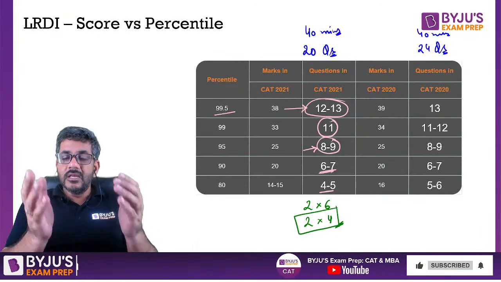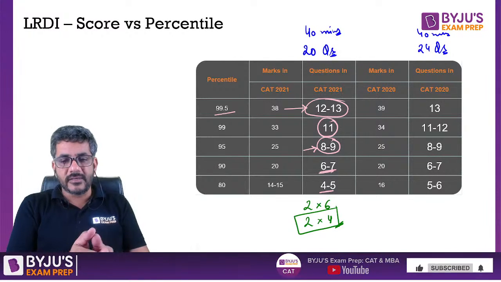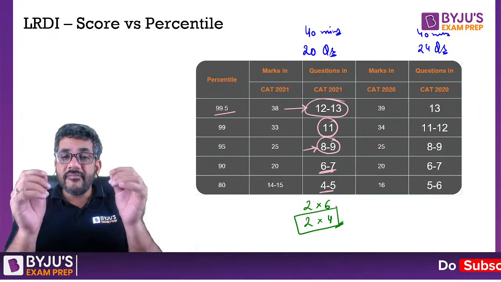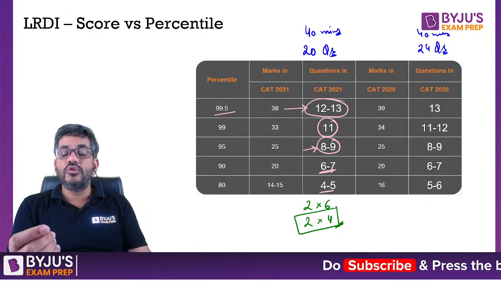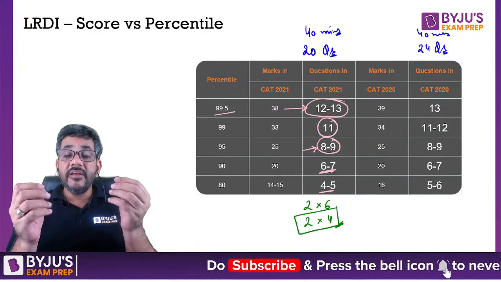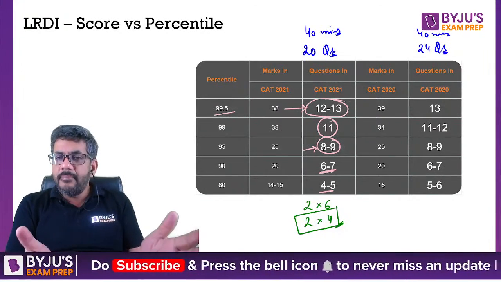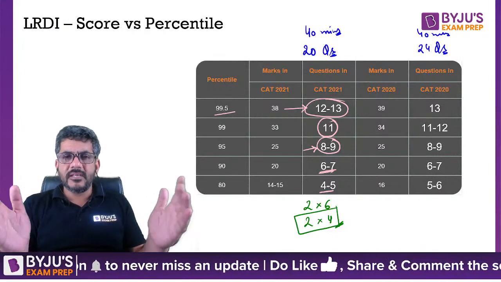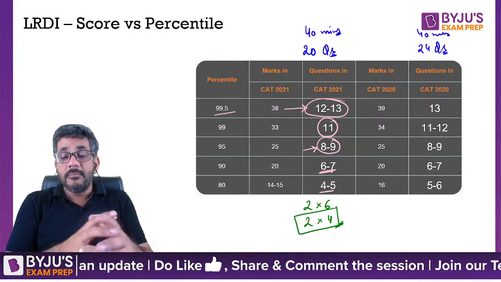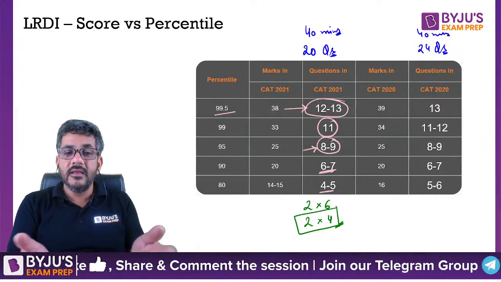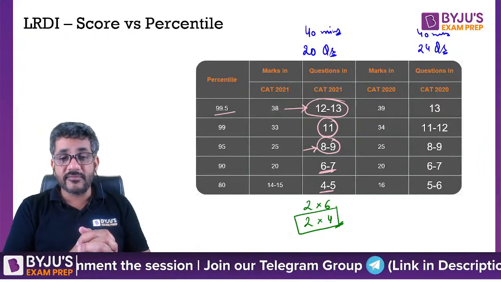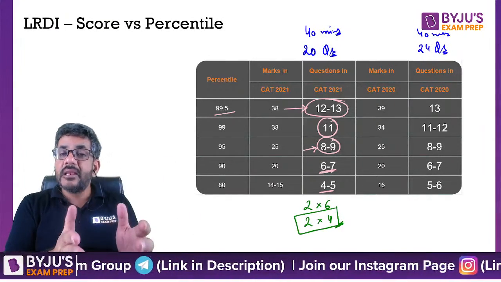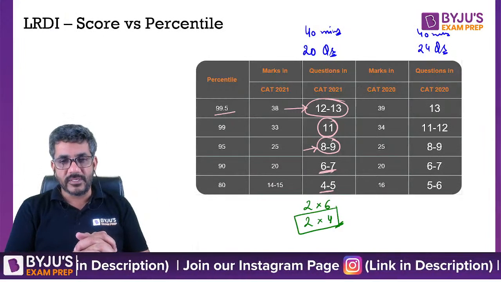But these are authentic figures, actual figures, not made up figures, and they are telling you that in CAT, 95 percentile people could do only 8 questions. This might be a dream percentile for many of you. That in LRDI somehow I get 95, I'll feel good about it. For some people it might be an okay percentile, as they must be targeting 99 or 99.5. But for many of you, 95 is a dream percentile. That can be done by just doing 2 sets of 4 questions.